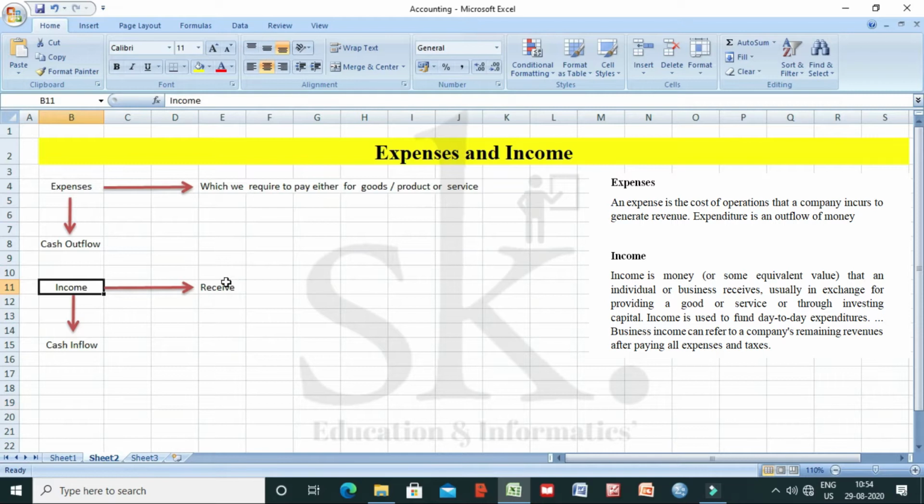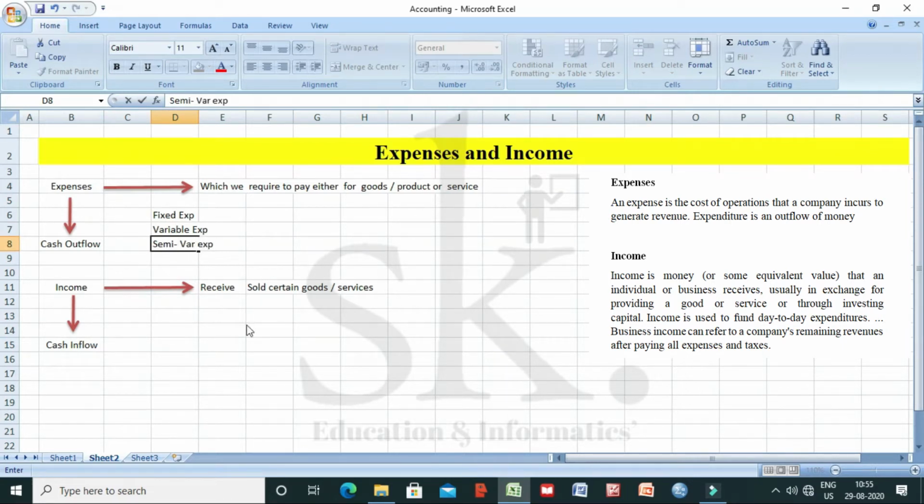So income is basically whatever I have received. I might have sold certain goods, or I might have given certain services for which a vendor is going to pay me a certain amount of money, so I am going to receive it. This is what is said to be cash inflow. Now, expenses we normally classify under fixed expense, variable expense, and semi-variable expense. This part will be discussed in a later part of the video.